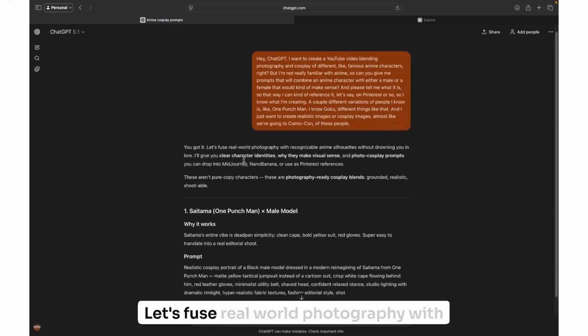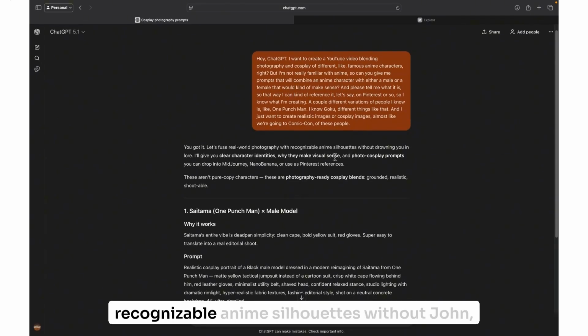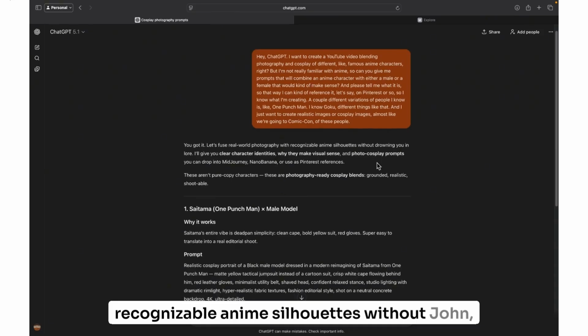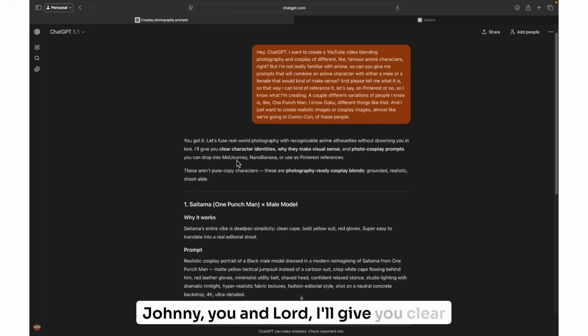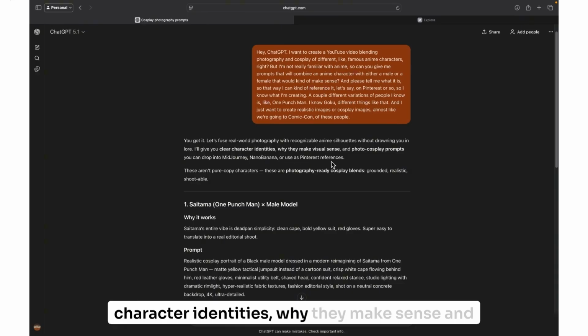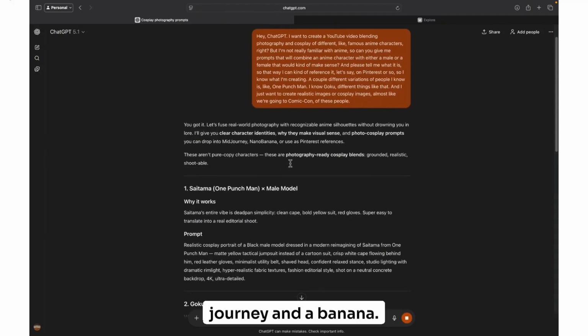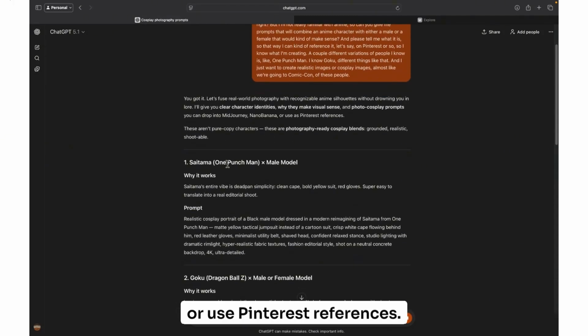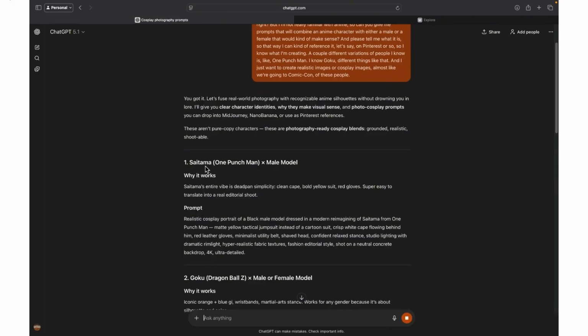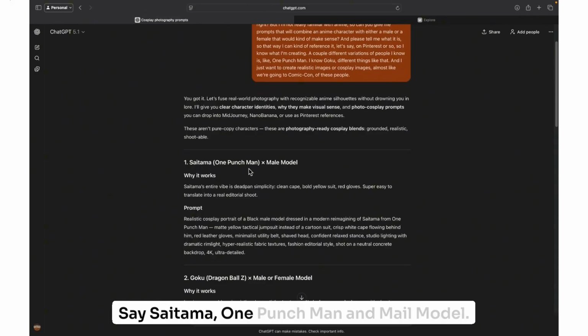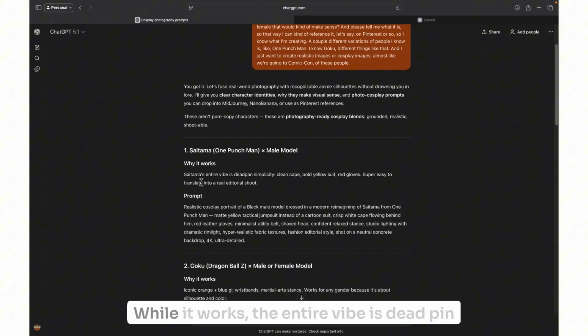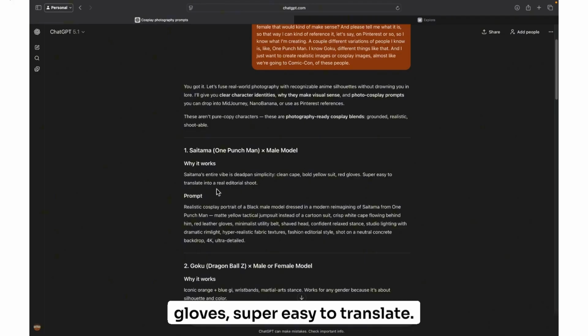You got it. Let's fuse real-world photography with recognizable anime silhouettes without drowning you in lore. I'll give you clear character identities, why they make sense, and photo cosplay prompts you can drop into MidJourney, Nano Banana, or use Pinterest references. Okay, Saitama, One Punch Man, and male model. Why it works. The entire vibe is deadpan simplicity, clean cape, bold yellow suit, red gloves, super easy to translate.